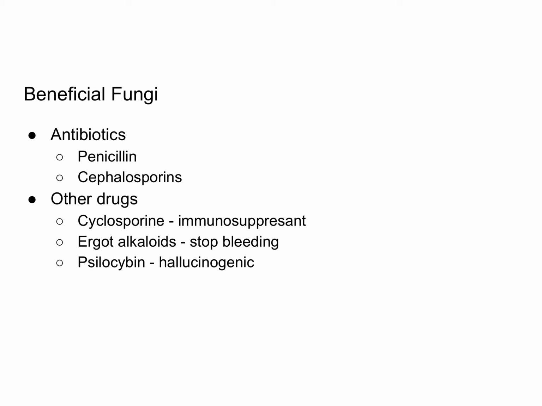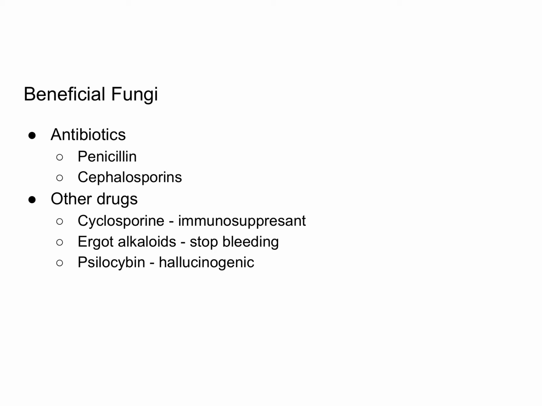Some fungi produce compounds that are also beneficial to plants and animals. For example, fungi produce some of the antibiotics that we use. Penicillin, the first antibiotic, was actually discovered accidentally when a fungus infected a petri dish that had bacteria growing in it, and the scientists noticed that the fungus was killing off the bacteria. Cephalosporins are another group of antibiotics that are produced by fungi.